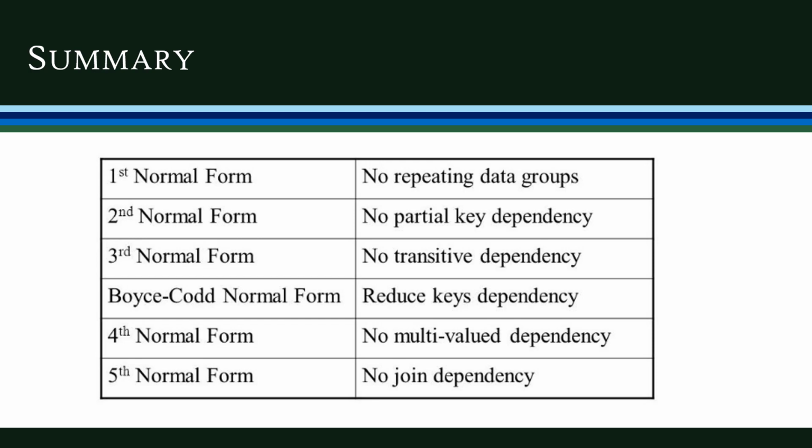BCNF means every determinant should be a candidate key. Fourth normal form means no multi-value dependency should exist in the table. And finally, the fifth normal form means we have to remove the join dependencies from the relation. So these are the various normal forms.